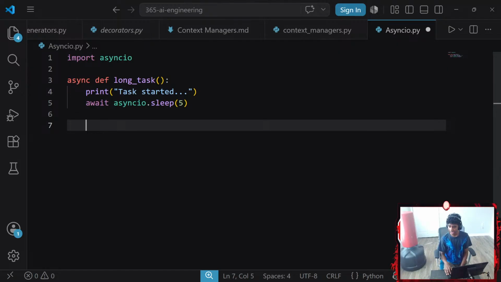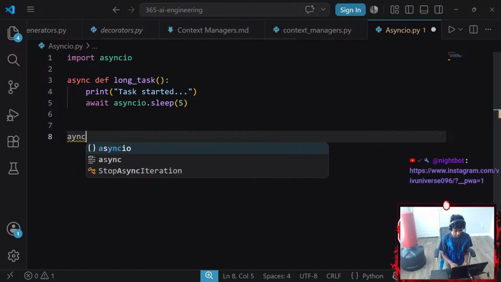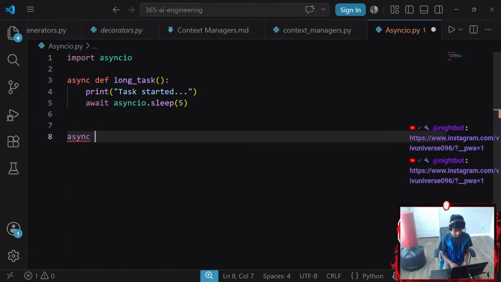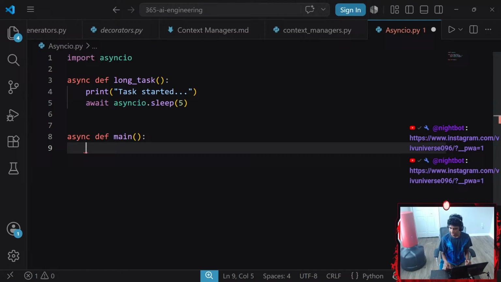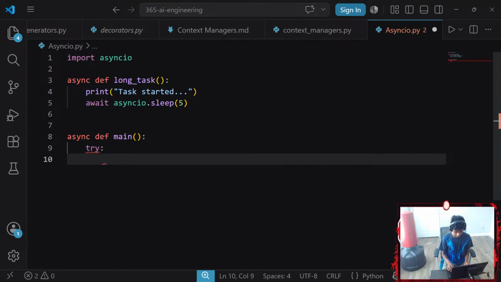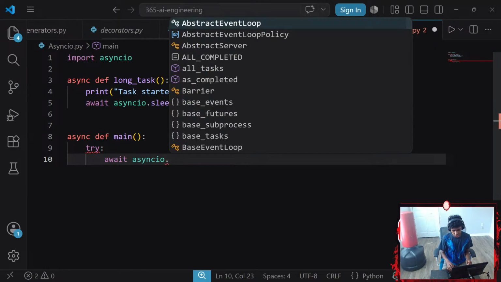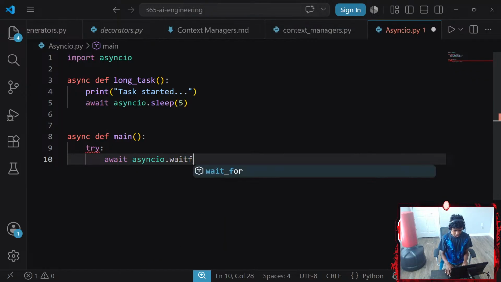And then create an async function. So we're going to create another async function called something like main. It's also a coroutine function, which is gonna try to run the long task with a 3 seconds timeout. So I'm gonna try my await asyncio.wait_for.